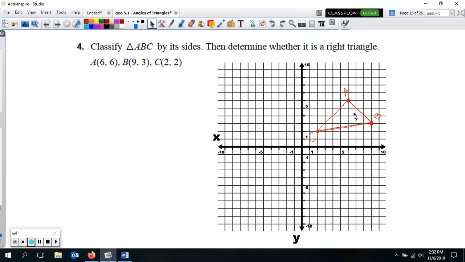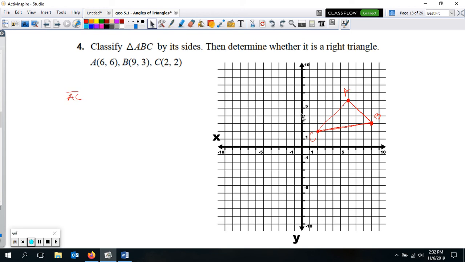So I can definitely see here, we got to try to classify it by the sides. It's definitely not all the same, as you can tell. It's not equilateral. But it could be scalene, they could be all different. Or it could be isosceles with these 2. This is definitely a shorter one from A to B, but these 2 could possibly be the same. So we'd want to check the longer 2 and see, are they really the same with the distance formula.